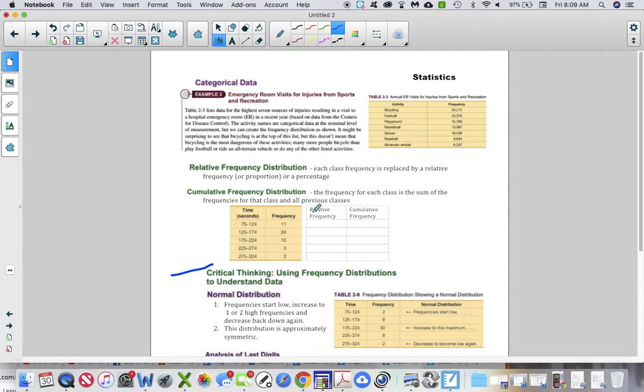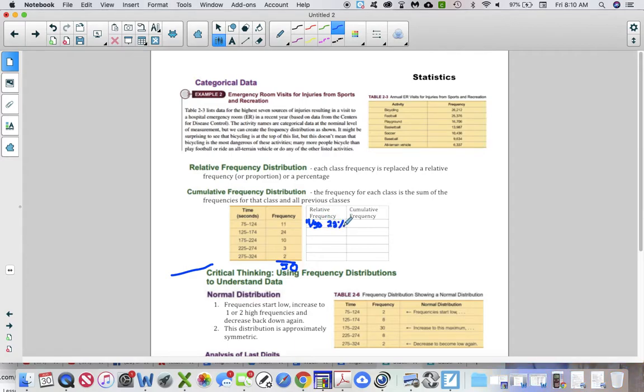Okay, so relative frequency, since we know that there's, I think, 50 data points in here, relative frequency would be 11 over 50. Let me write with my pen, sorry. 11 over 50 is what this relative frequency would be, but then we convert that to a decimal or a percentage. 11 over 50 is 22%.